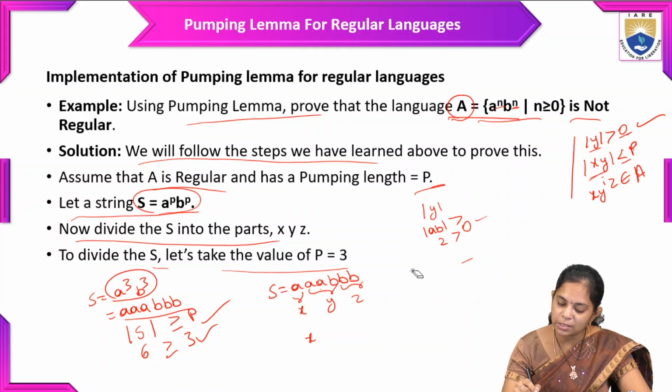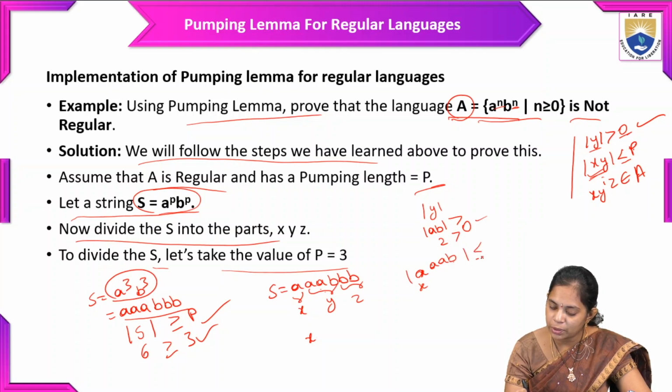In the first division, we are not satisfying the xy length condition. So now x is equal to a and y is equal to ab, and this is also not satisfied.